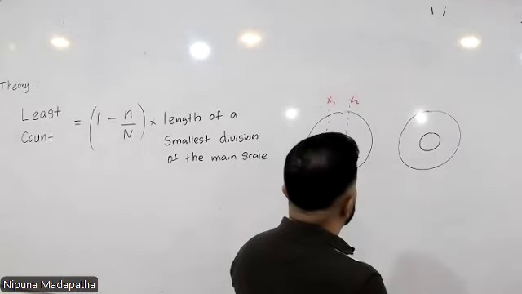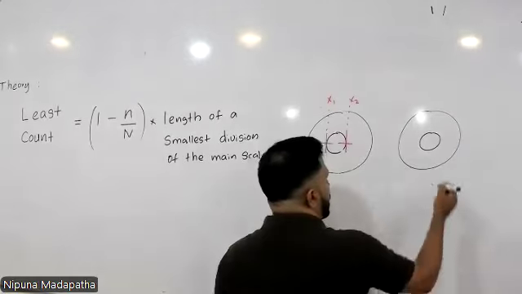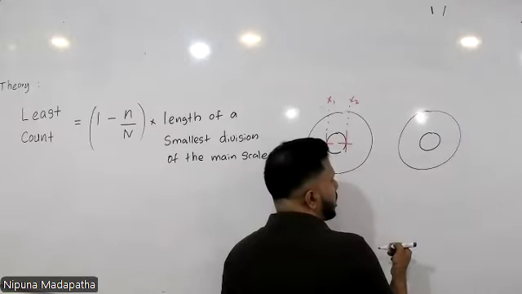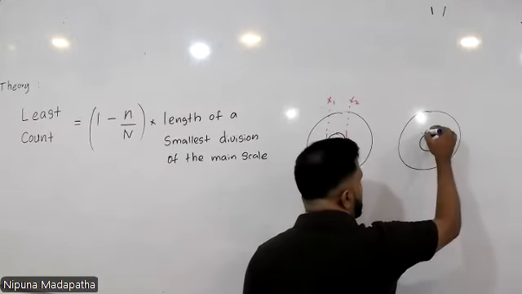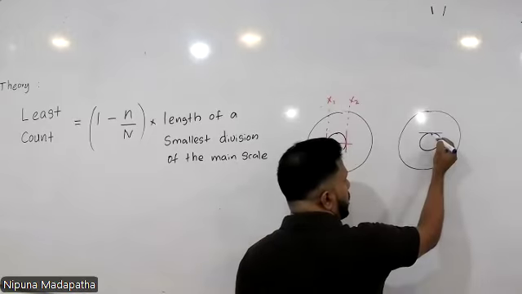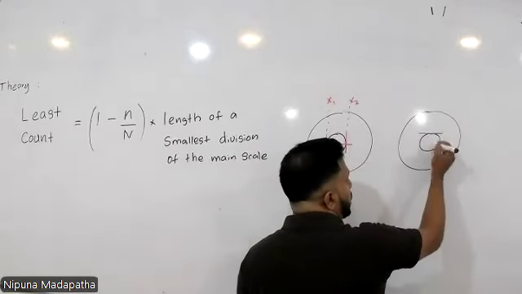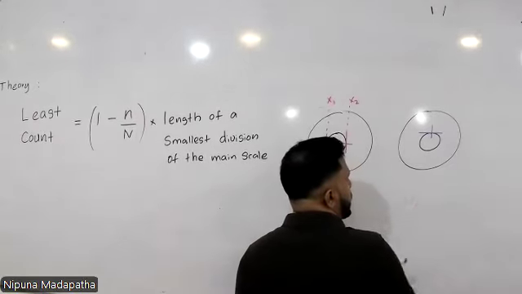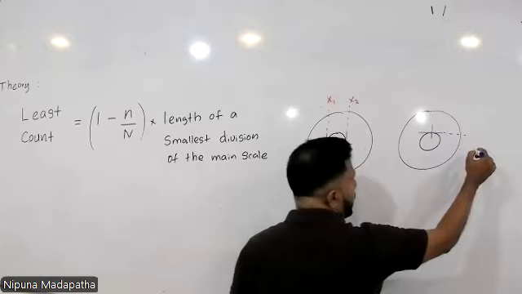Then again you need to get another two readings to measure the vertical diameter of this capillary tube. First focus the horizontal cross wire to the topmost point of the capillary hole and get the reading.